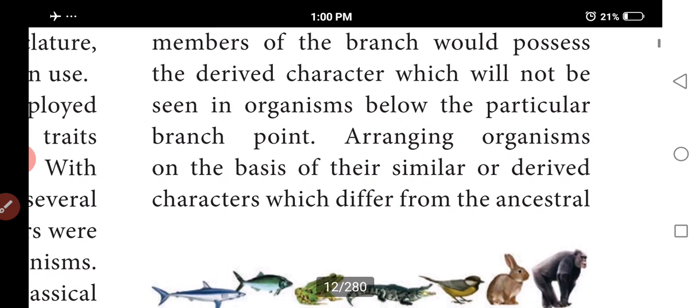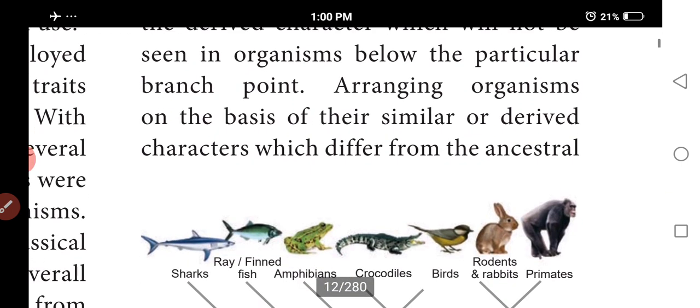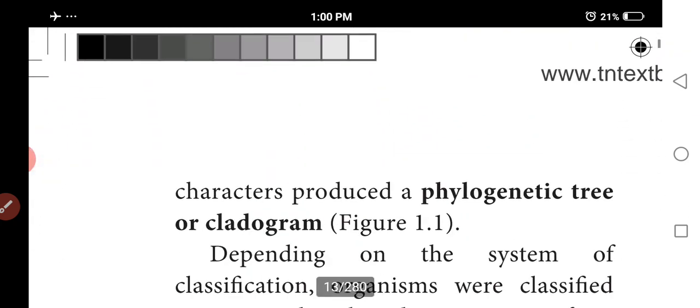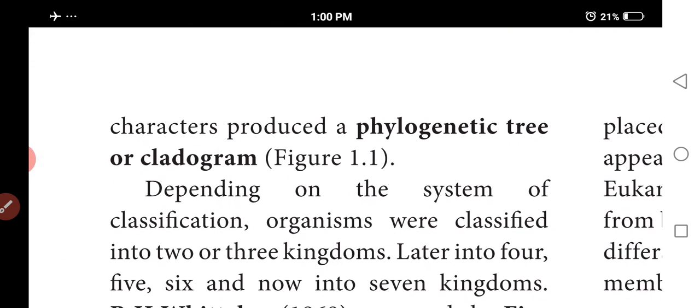Where organisms are similar or different in derived characters, they differ from the ancestral characters. We call this a cladogram.